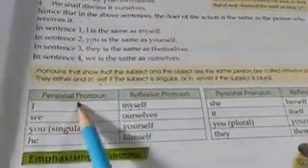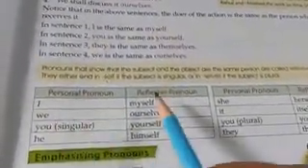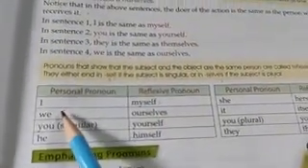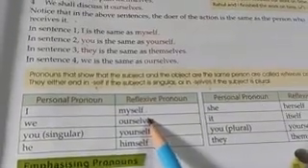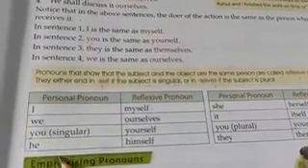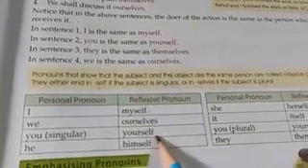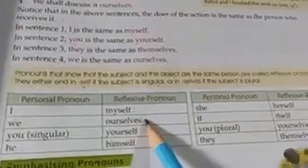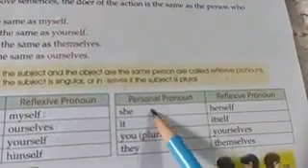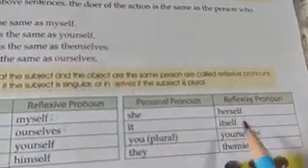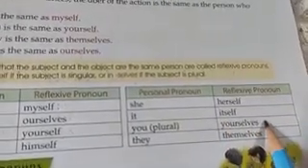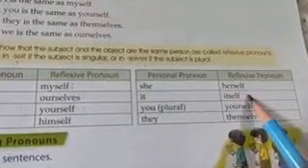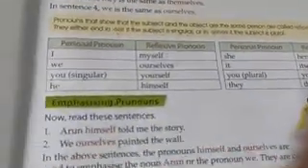Okay. See here. Personal pronoun, reflexive pronoun. I, myself, is the singular person. We, ourselves, means plural. You, singular, yourself. He, himself. All these three are the singular form and this is the plural form. Again, see. She, herself. It, itself. You, yourselves, this is the plural form. They, themselves. These two are the plural form and these are the singular form.